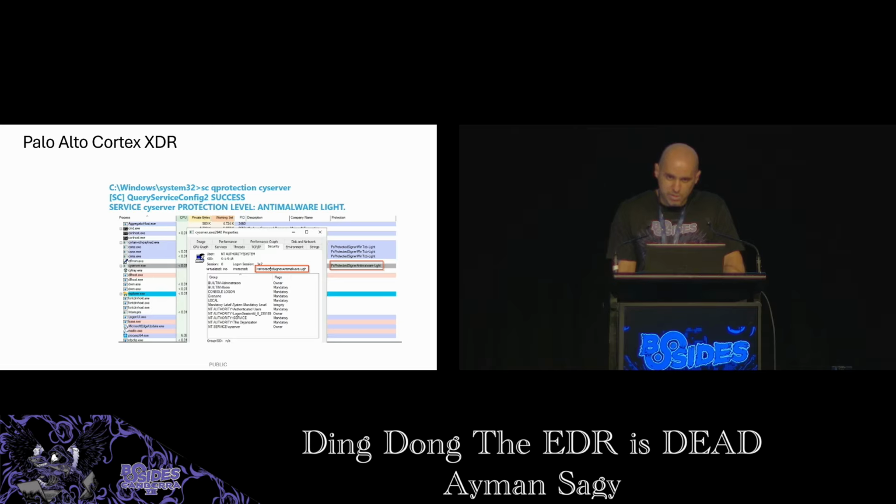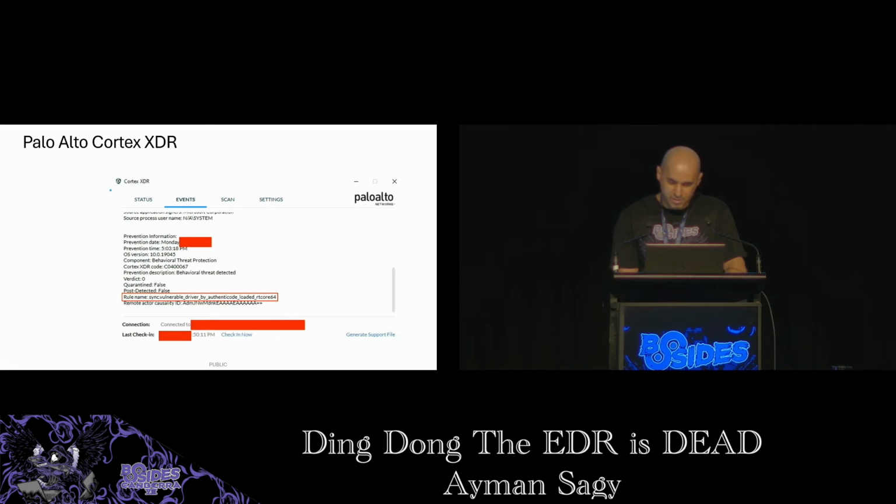So we have a protected process, so I just grab that MSI driver and use it to remove the protection, right? Well, of course, it's not going to be that straightforward, because Cortex blocks loading of this well-known bad driver. Unsurprisingly, it already knows about it, and it would prevent us from loading it into the kernel. And we get this error that says vulnerable driver RT-Core 64.